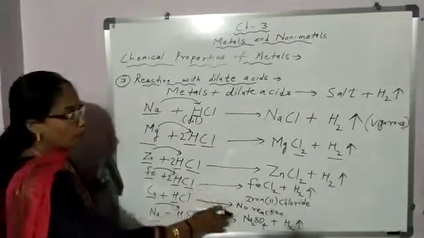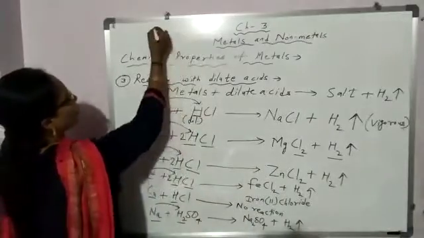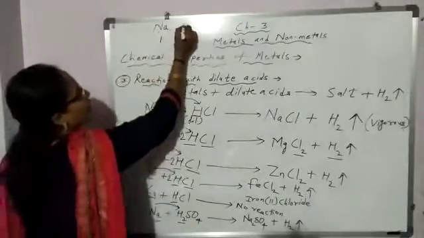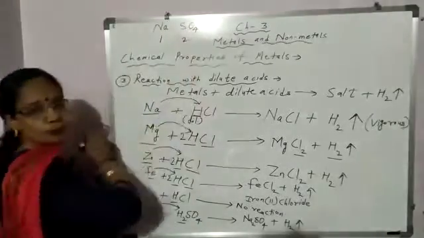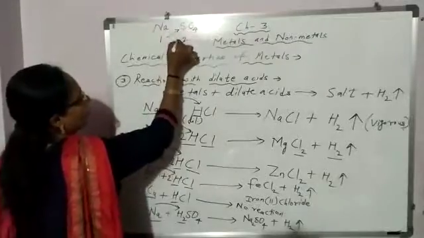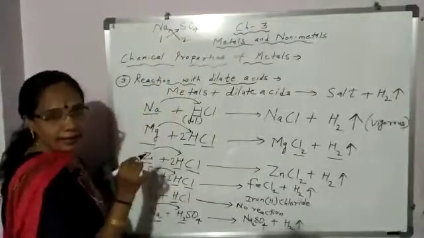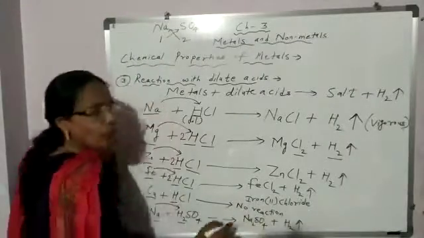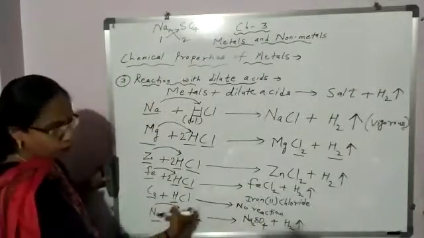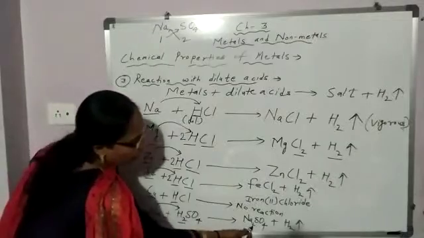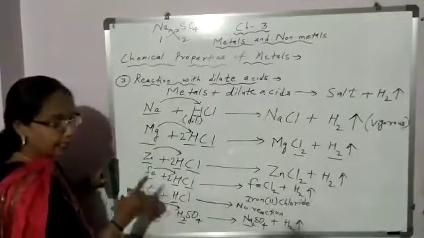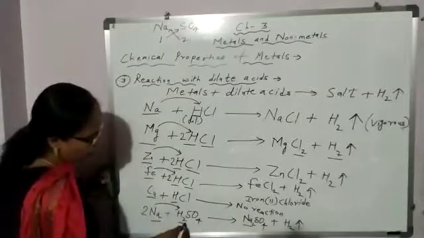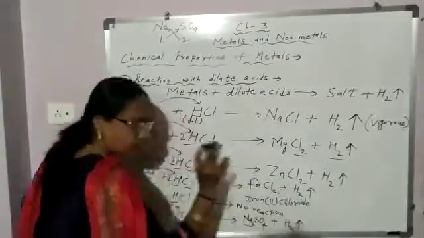Salt. Okay, why is the sodium sulfate formula Na2SO4? Because sodium valency is 1. Sulfate valency is 2. You will cross multiply. So 2 will go with Na and 1 will go with SO4. So what is the formula? Na2SO4. Now next you have to balance it. Sodium, how many atoms? 2. And this side 1. So in front you will add 2. Hydrogen 2. Here also hydrogen 2. Okay.